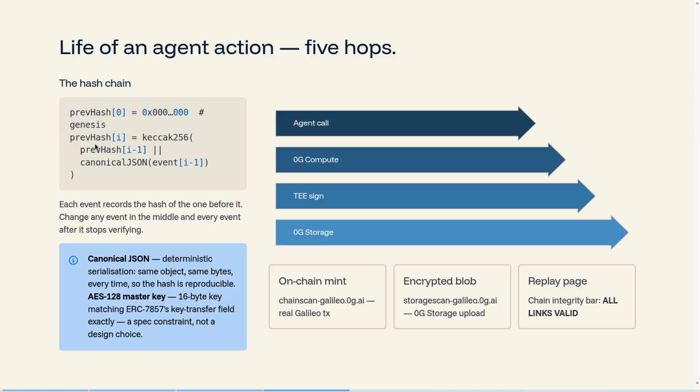The math is the only piece worth memorizing, as you can see here. Each event records the hash of the one before it. Change any event in the middle and everything after that breaks verification.